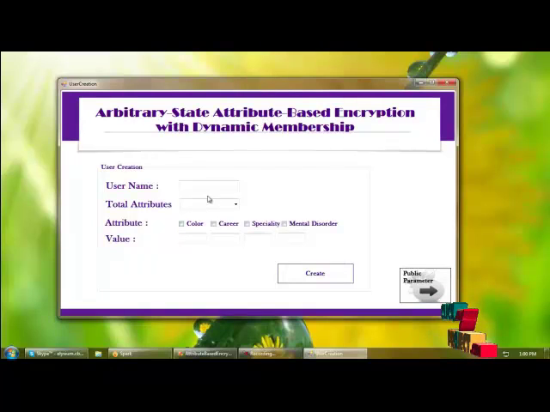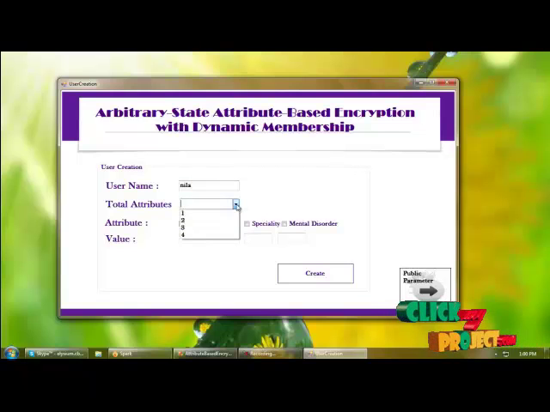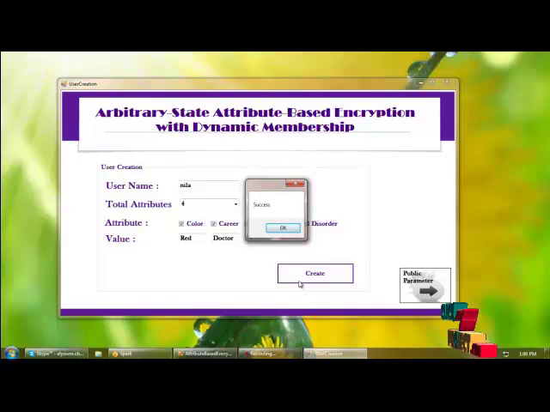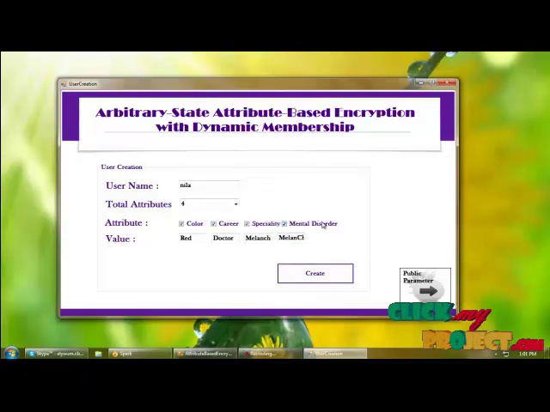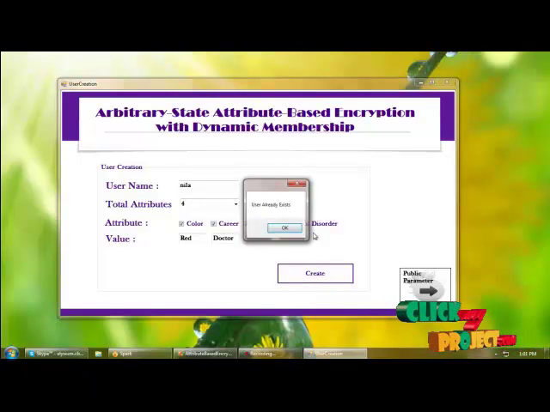In user creation, we have to mention the username for creating the membership, and the total attributes per particular user, and I'm selecting the attribute values. And next, when I click the create button, it will show the user created. If I create again, it will show that the user already exists.